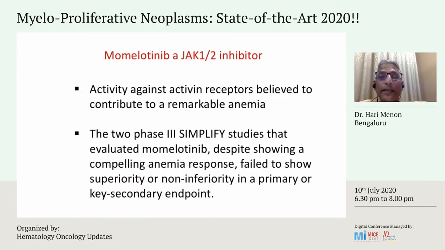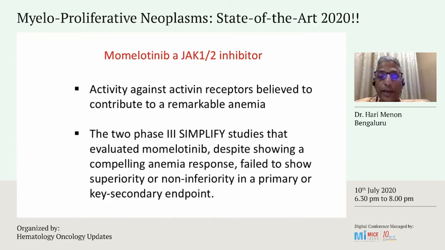So the next JAK2 inhibitor that was looked at is momelotinib, which has activity against the activin receptors believed to contribute to anemia in myelofibrosis. This was a phase 3 study called the SIMPLIFY study that evaluated momelotinib.